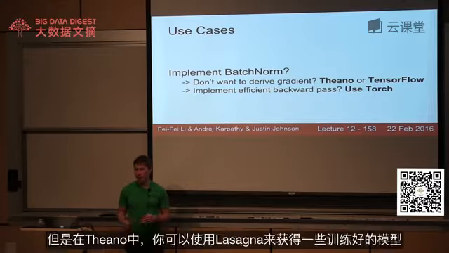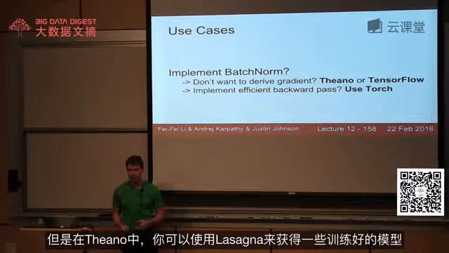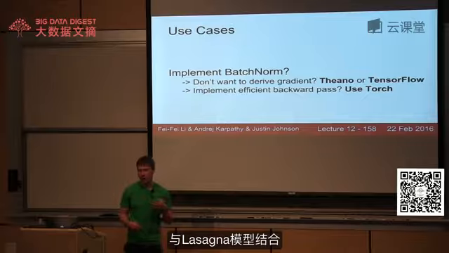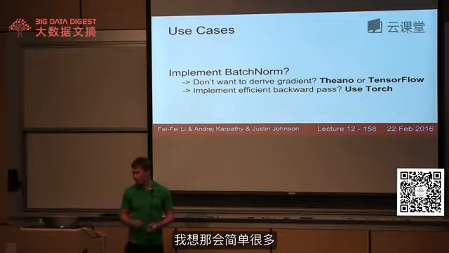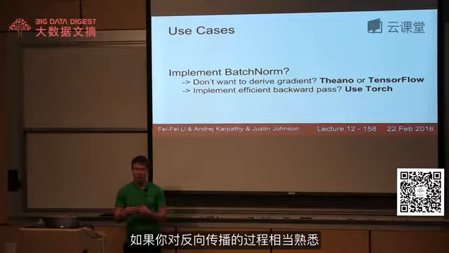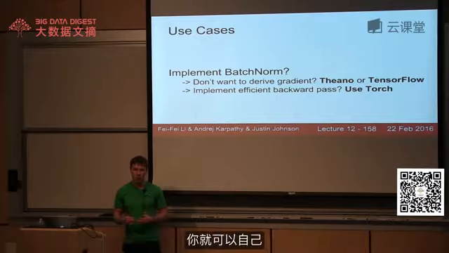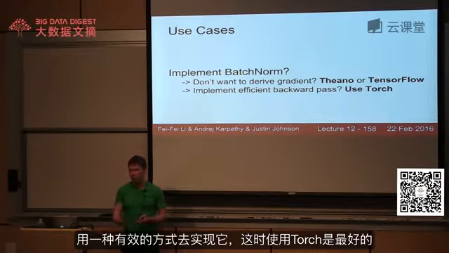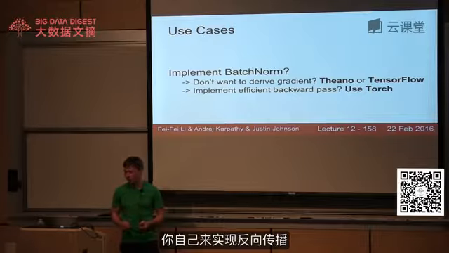But at least in Theano, you can use Lasagna to access some pre-trained models. So plugging together a Lasagna model with something else, I think theoretically maybe should be easier. So here, if you have some really good knowledge about how exactly you want the backward pass to be computed, and you want to implement it yourself to be efficient, then you probably want to use Torch. So you can just implement that backward pass yourself.